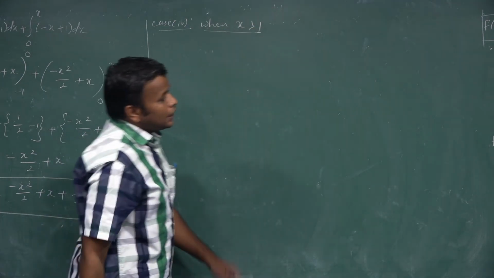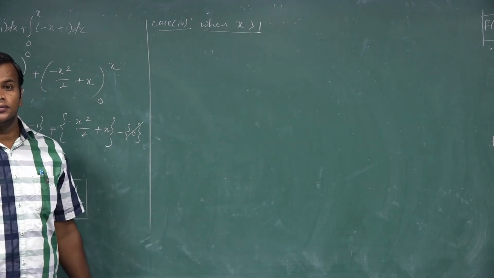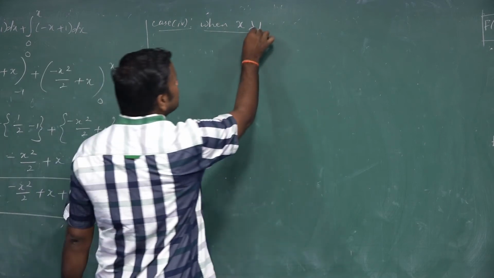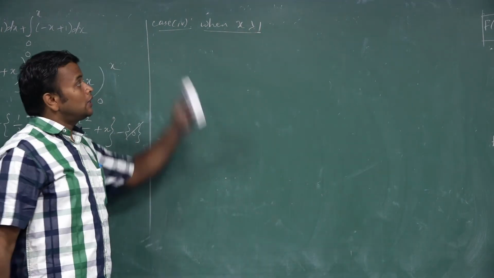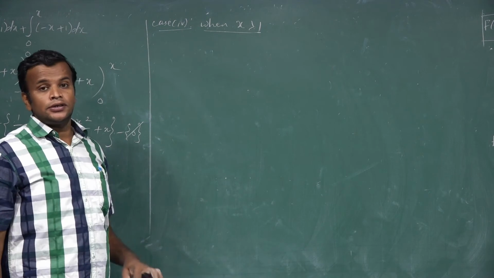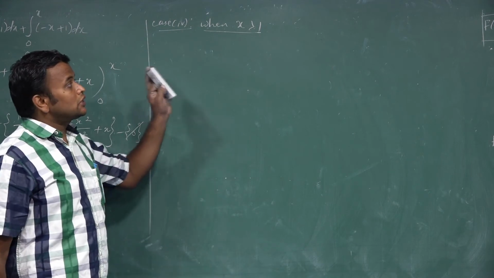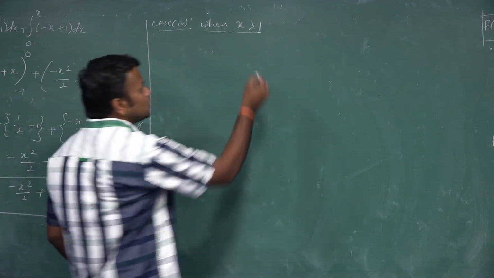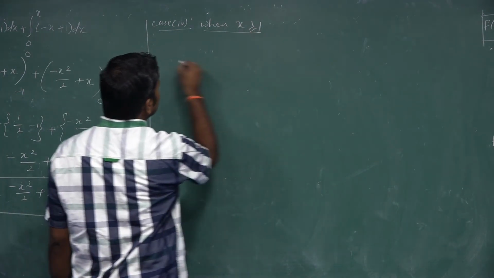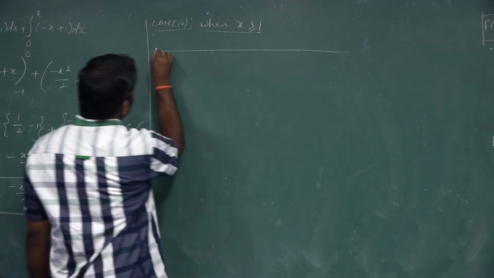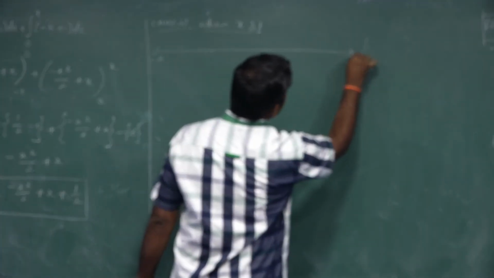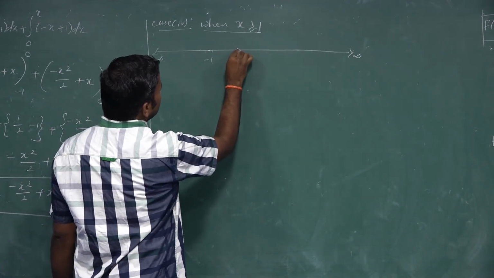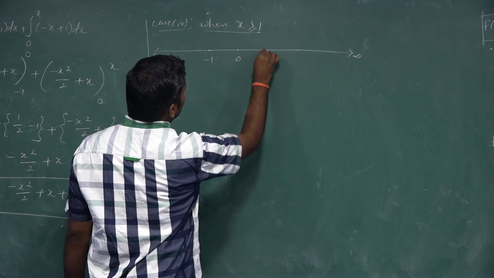Suppose the value of x is more than 1, or more than or equal to 1. Since it is a continuous random variable, we can write either one. But in our given sum it is just given 1 is greater than 1, so we write it as greater than or equal to 1. The range is minus infinity to plus infinity. The starting value is minus 1, the middle value is 0, and here 1.